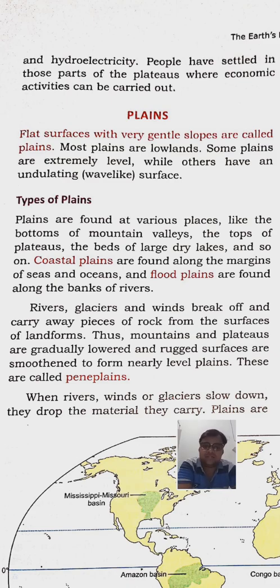So let us discuss types of plain. Plains are found at various places like the bottom of the valleys. Valley is a place between the mountain and the hill, and valley is always V shaped. The tops of the plateau, the beds of the large dry lakes, and so on. And first is coastal plain. Coastal plain is found along the margin of the sea and ocean, and flood plains are found along the banks of the rivers.